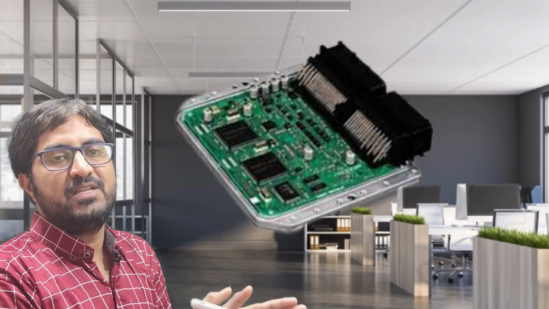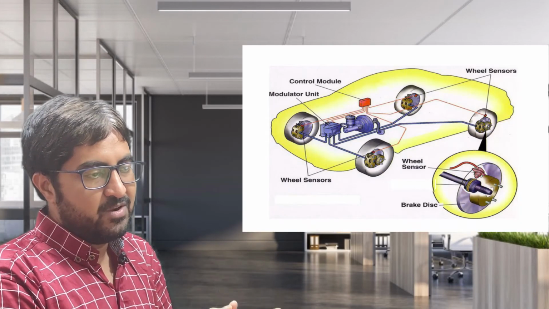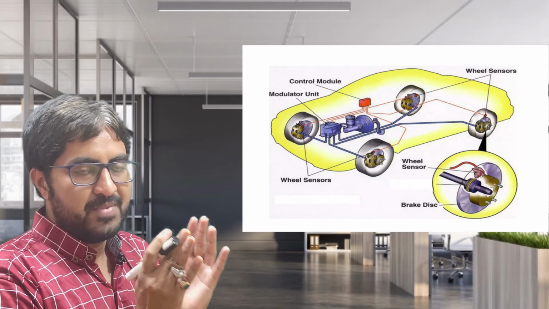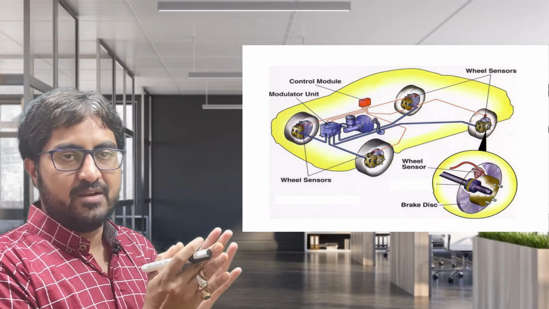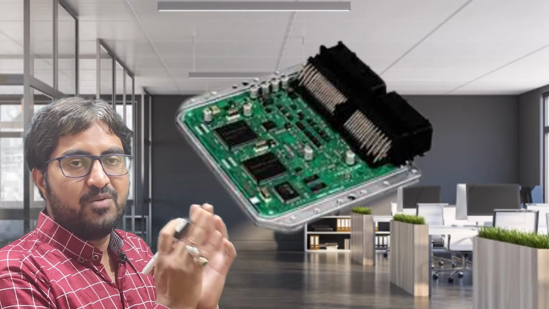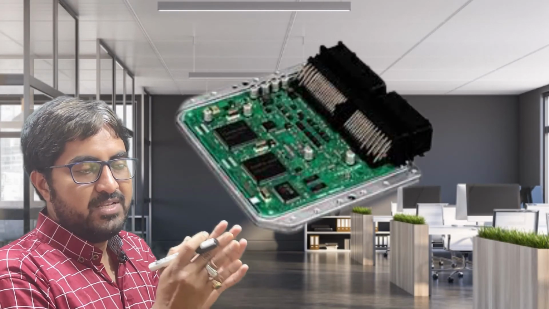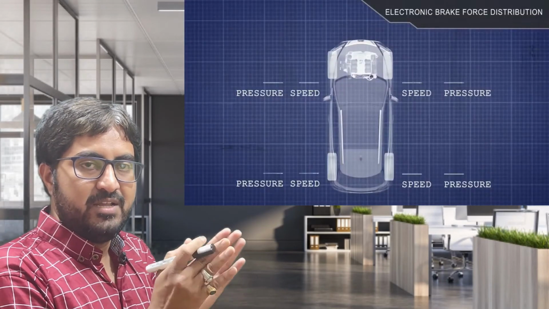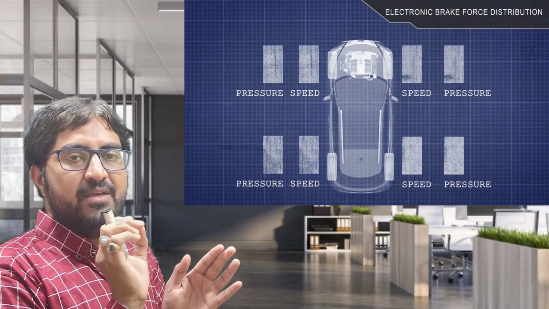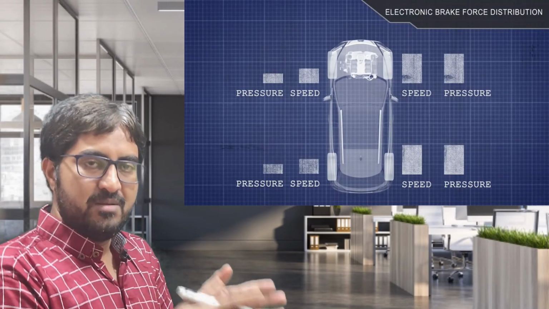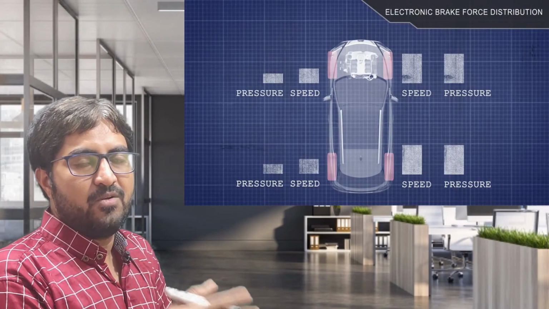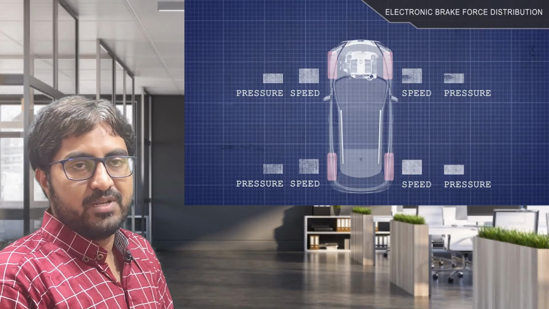This ECU is connected with the master cylinder. As we know, the master cylinder is the heart of the hydraulic braking system, and it is connected with the wheel cylinders. According to the signal it receives from the ECU, and the ECU receives the signal from the sensors, it will generate pressure in the master cylinder, and the master cylinder will supply different pressure to different wheels. This is the basic function of EBD, electronic brake force distribution.